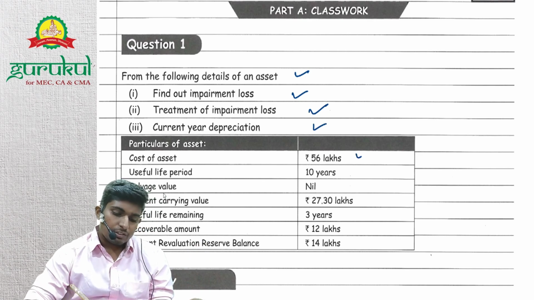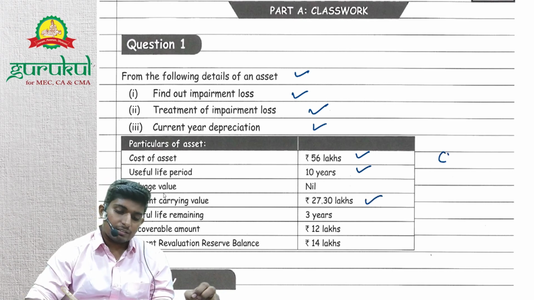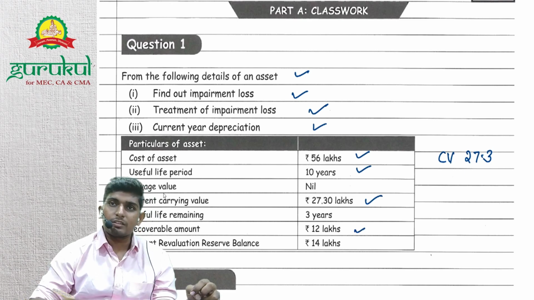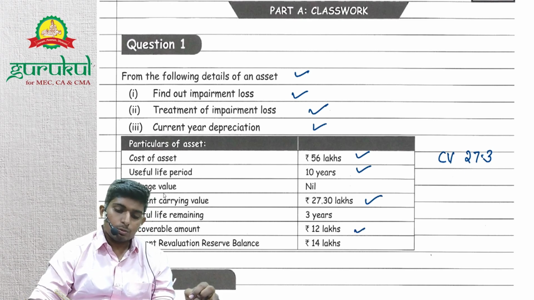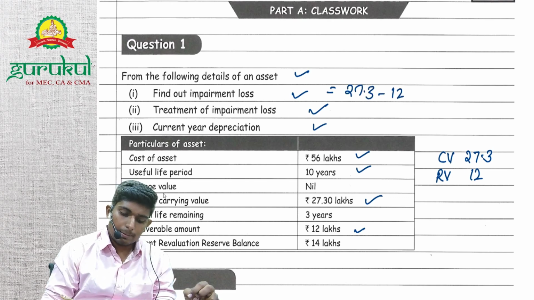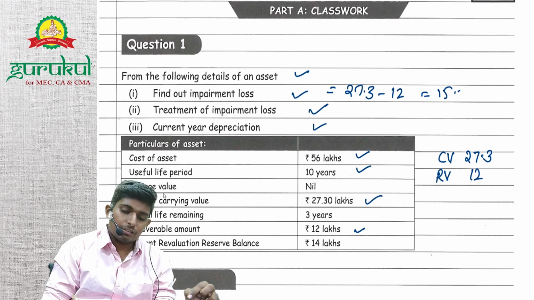So what is the cost of the asset? 56 lakhs. Its life is 10 years. Current carrying value is 27.3 lakh. Okay. So recoverable value is 12 lakhs. They have directly given the recoverable value. So do we have impairment? The impairment is 27.3 minus 12, right? Which is basically 15.3, right?